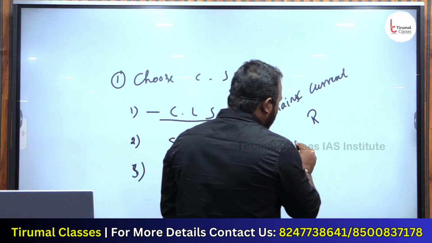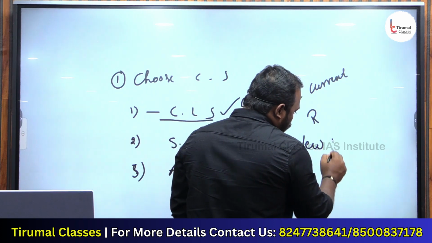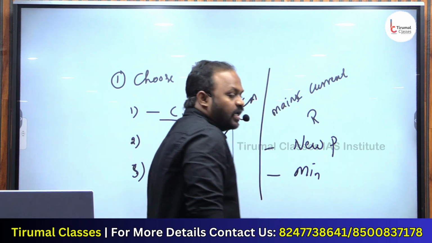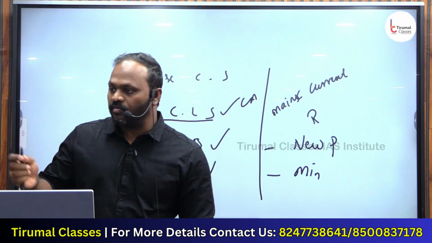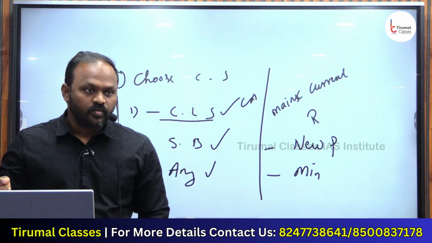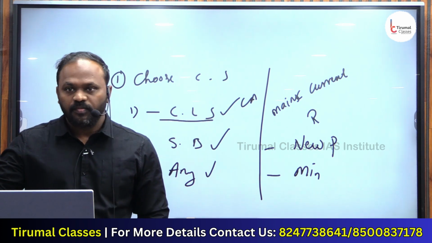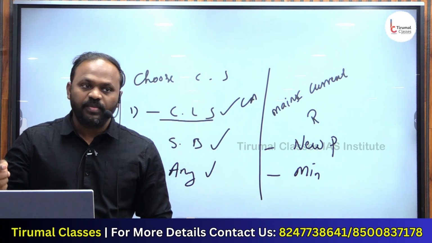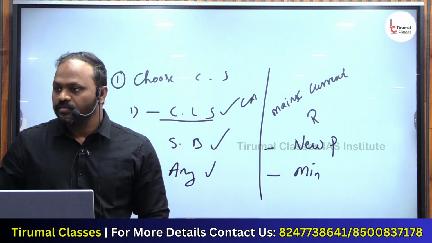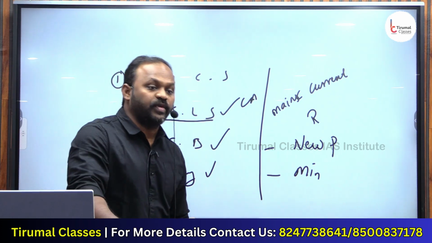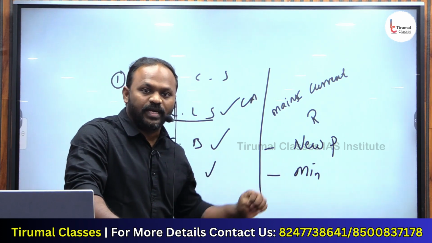To read current affairs, one is the newspaper, next is the ministries. Every ministry has a separate website: Ministry of External Affairs, Ministry of Agriculture, Ministry of Finance. Every ministry has its own web page. We have to visit the ministry to learn the current affairs related to that particular ministry.